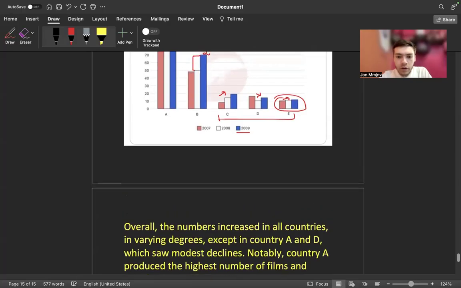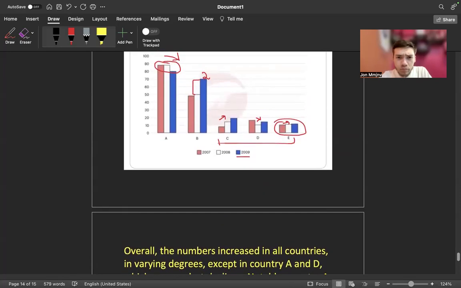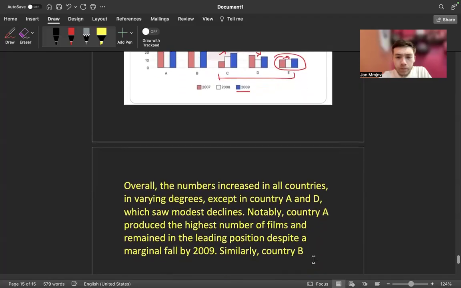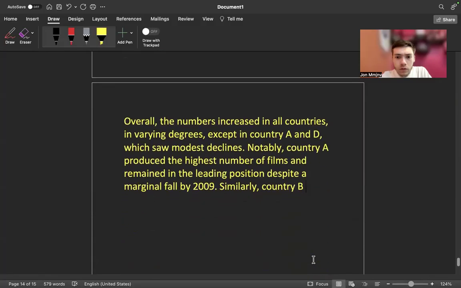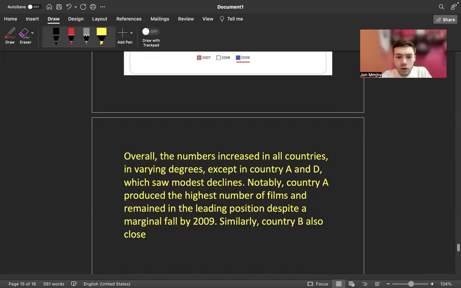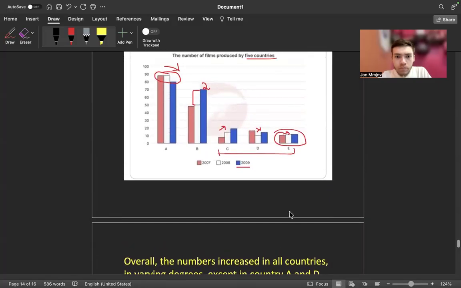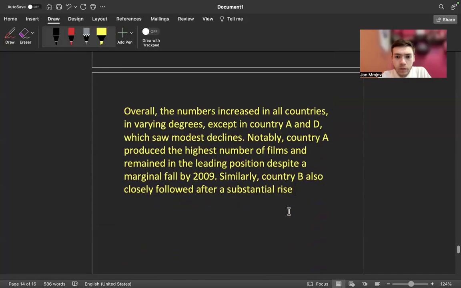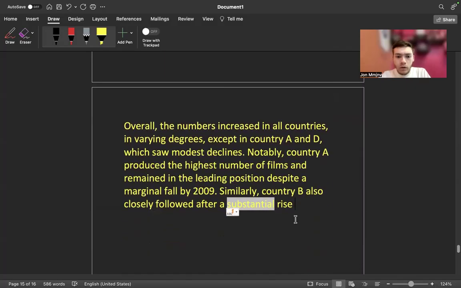Similarly, country B also closely followed this after a substantial rise from the year 2008.